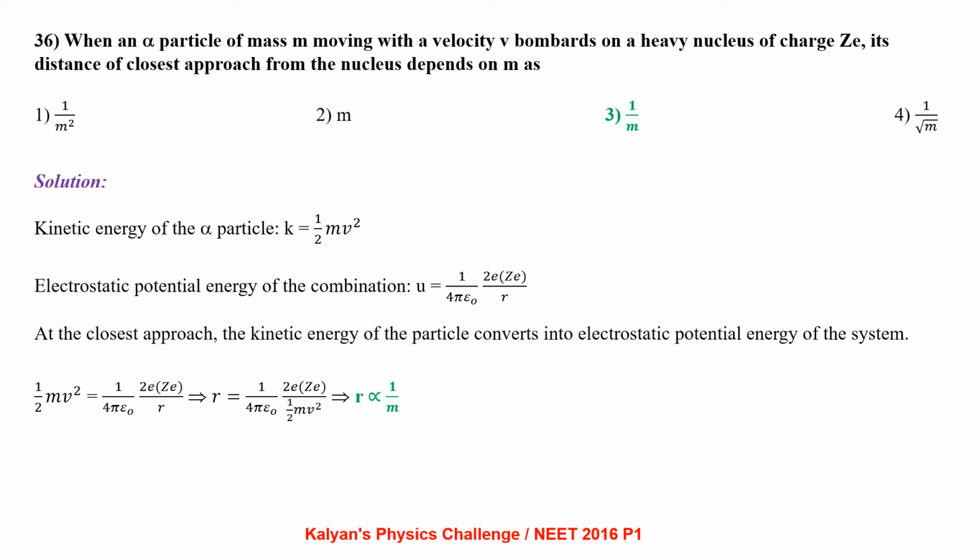At the distance of closest approach, the alpha particle comes to rest, so its kinetic energy becomes 0. So the initial kinetic energy of the alpha particle gets converted into electrostatic potential energy of the system. So half mv square equals 1 by 4 pi epsilon naught 2e Ze by r, from where we get r proportional to 1 by m.